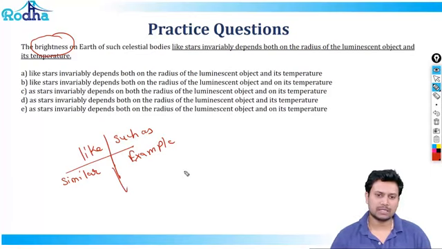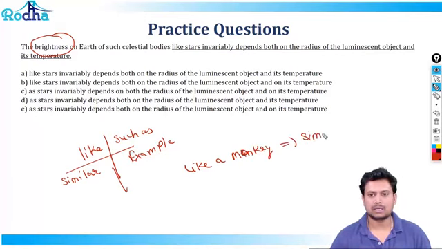So for example, if I say like a monkey, it means similar to a monkey, but not an actual monkey.